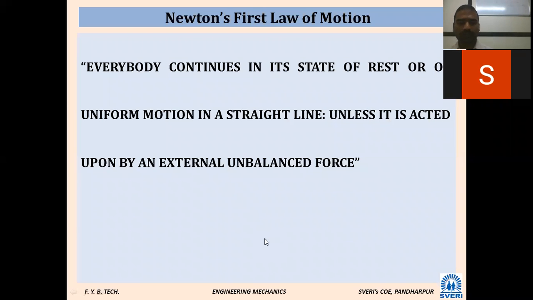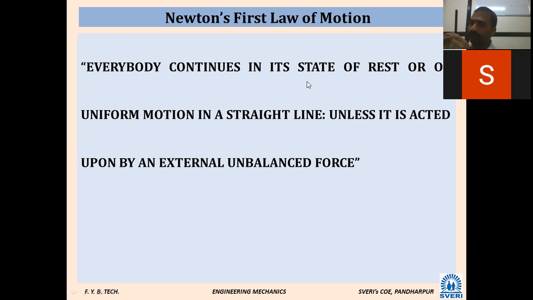I will explain what it says. See, every body, whatever you take on the surface of the earth, will be in a state of rest or in a state of uniform motion. You consider this one pen. Now whether this is in a state of rest or in motion? Is the pen at rest or in motion? Rest. It is at rest.